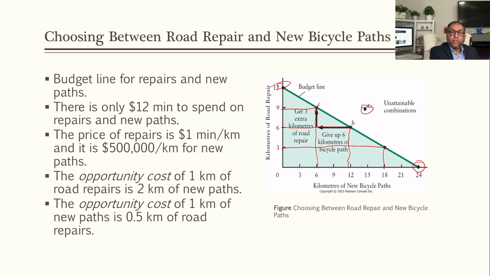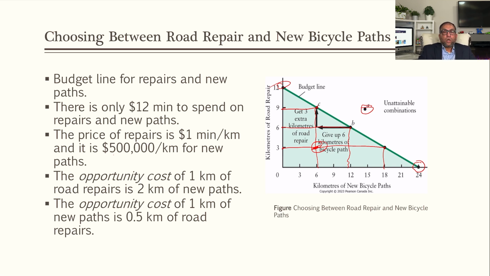Yes, it is possible that we can do this, but in that case, we are not utilizing all our resources of 12 million. If we do 3 and 6, it means we are not utilizing all our resources. So all the points within the budget line are possible, and outside the budget line is impossible or unattainable.